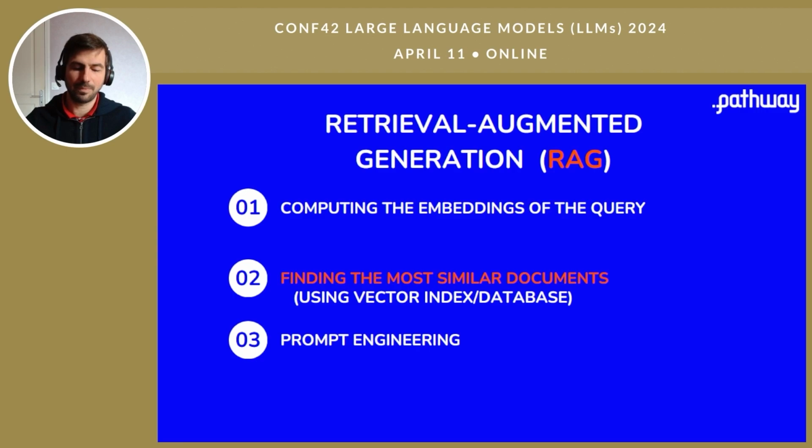So you want to automate it, and the way to do it automatically is called retrieval augmented generation. It's a three-step process. First, you transform the query, the question, into a vector using embeddings. Then, using these vectors, the second thing you do is find automatically the most similar documents using a vector index. And now that you have the most relevant documents, you can do the prompt engineering.